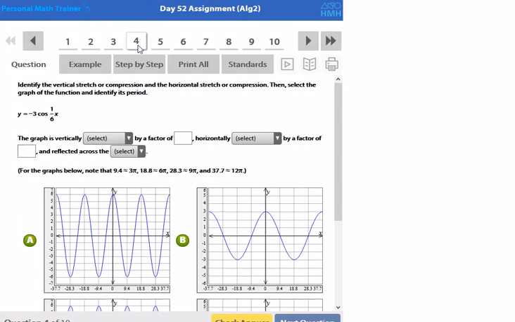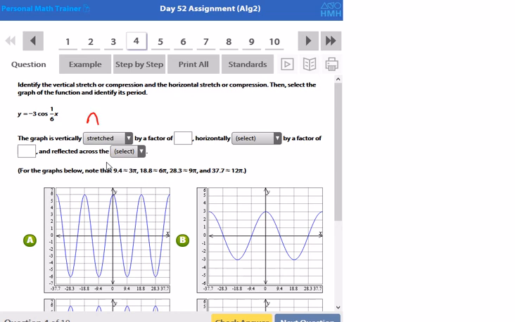These are some examples from the day 52 assignment. Here we'll be graphing some sine and cosine functions. So here they want us to identify a vertical stretch or compress, or horizontal stretch or compress, and then select the graph. So this graph is stretched vertically by a factor of 3. This is also what they refer to as an amplitude.